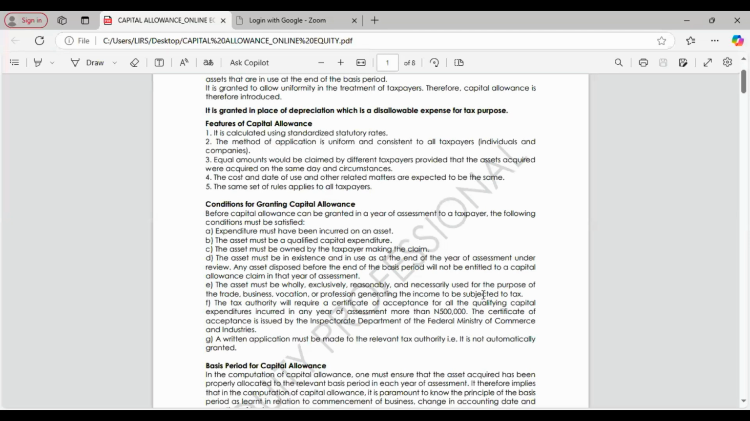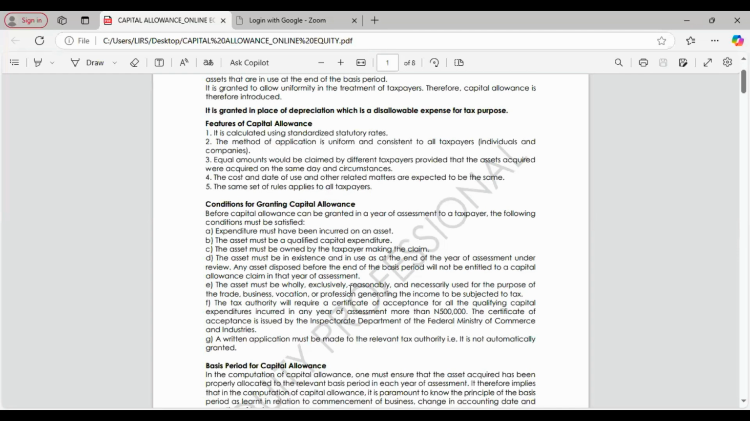It must be WREN for the purpose of the business or trade. What we mean by WREN, W-R-E-N, is that it must be wholly, reasonably, necessarily, and exclusively used for the purpose of the business. If you are using it for personal purpose, it will not qualify for a capital allowance claim. It must be used for the purpose of the business.